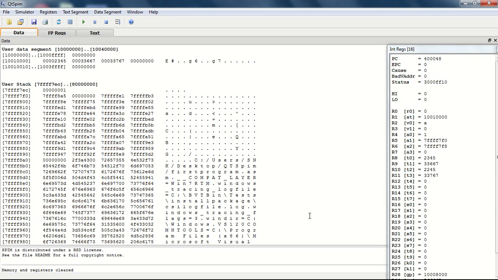Now we move on to our next section, which is pseudo instructions. If you have written a lot of programs, you will notice the limited nature of the MIPS architecture. But with the help of QtSpim, we have access to what we call pseudo instructions. Pseudo instructions make MIPS a little more versatile by adding a few new instructions to use.